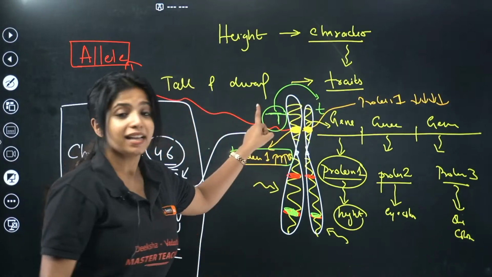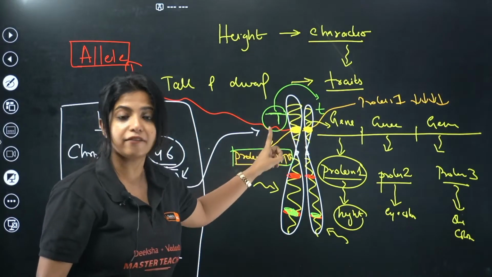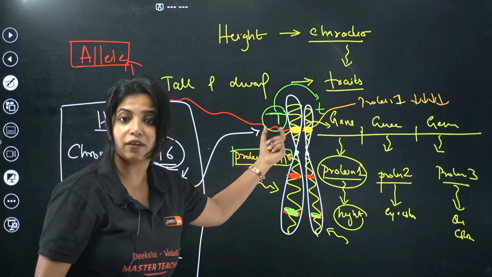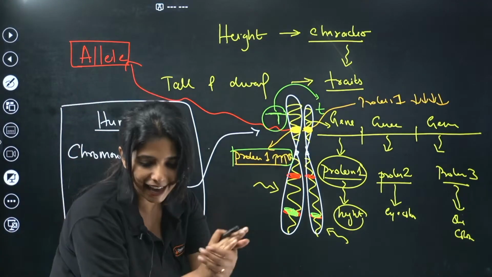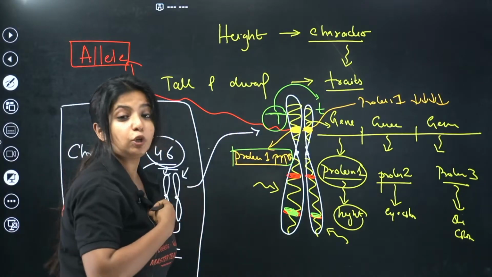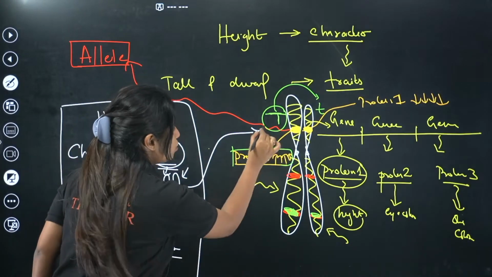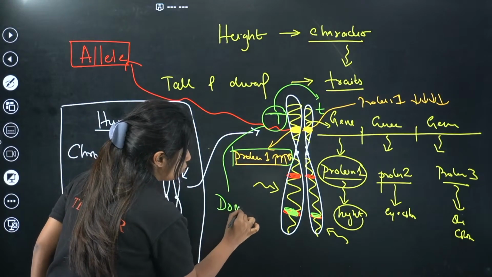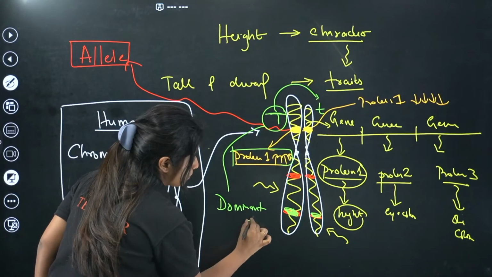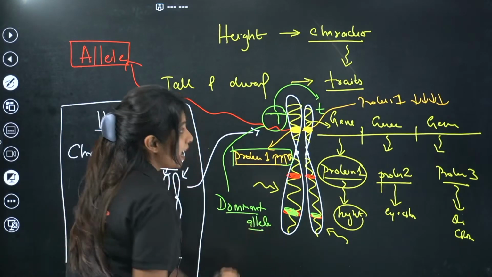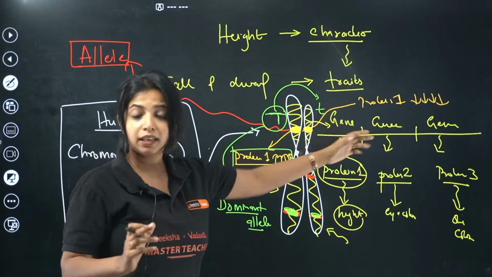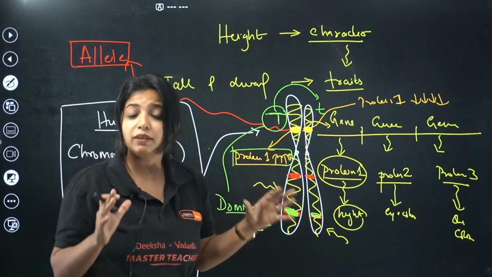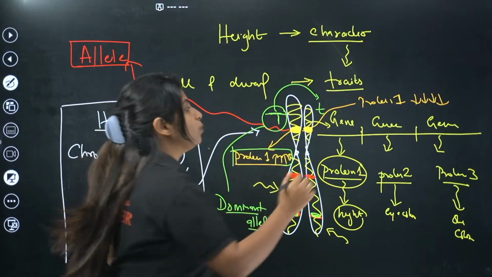So whenever you have a dissimilar pair of alleles, different types of alleles for one particular character, the one allele which is able to express itself is going to be known as the dominant allele. And the one which is not able to express itself fully, it may be producing some protein, or it may not be producing protein at all. What do you call this?